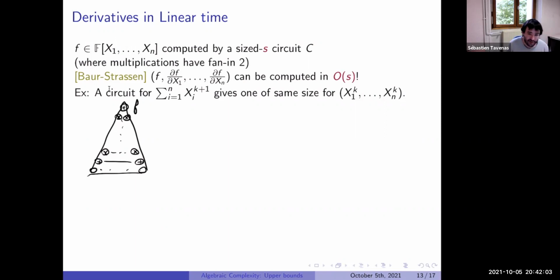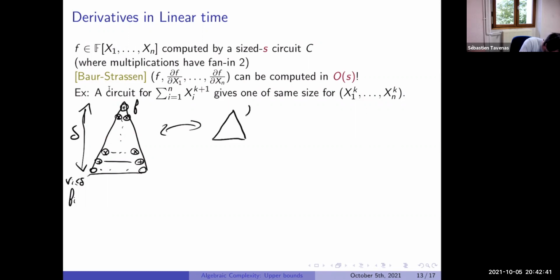Now I want to consider F_i. Let's say the depth is delta. I want to consider F_i for i smaller than delta plus 1, starting from 0, so that I compute the same thing, but I cut at depth i, and at this stage I replace all the gates by variables.